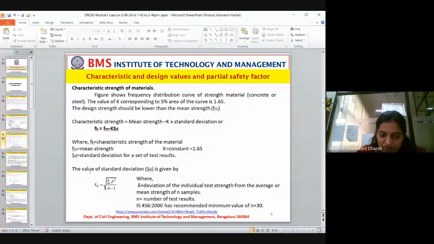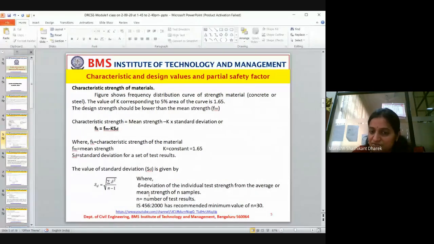Now, the value of standard deviation SD is given with the help of this formula, wherein delta is the deviation of the individual test strength from the average mean strength, and n is the number of samples. Now, why we take the standard deviation and why we take the number of samples is what we have to know. In the previous session, we discussed that at least 3 samples should be cast, and the test will be conducted on 3 numbers.